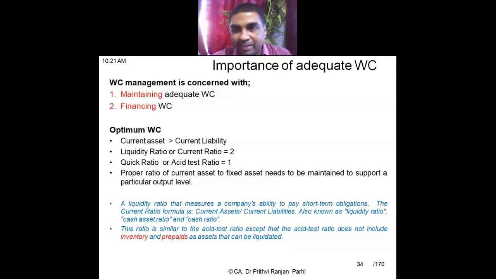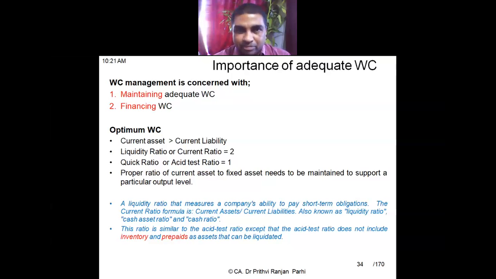For example, one item of current liability is the cash credit loan. Cash credit is a kind of temporary facility, normally within the operating cycle. The duration of that loan is normally within 1 year. So that is a current liability, and when you calculate the current ratio, we consider it as a current liability. But practically, if you are involved in some kind of business, this cash credit facility gets renewed every year.